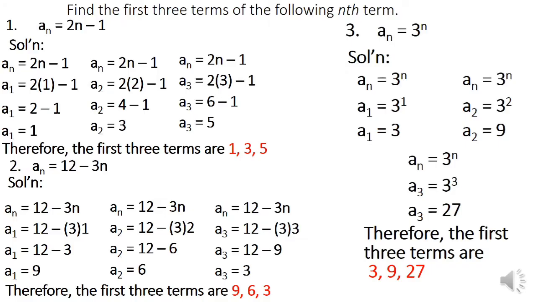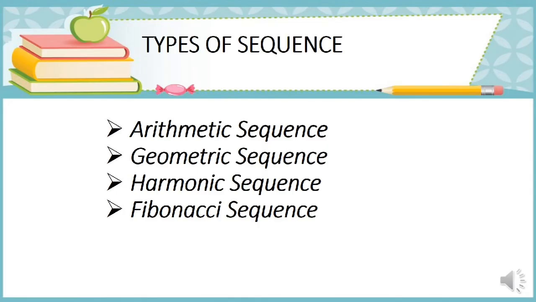If we try to observe the sequence of the 3 examples, we can say that a sequence follows a certain pattern. It could be in decreasing order or in increasing order. Well, we have different types of sequences. We have the arithmetic sequence, the geometric sequence, the harmonic sequence and the Fibonacci sequence. But for this video lesson, I'm going to focus on the first type, the arithmetic sequence.